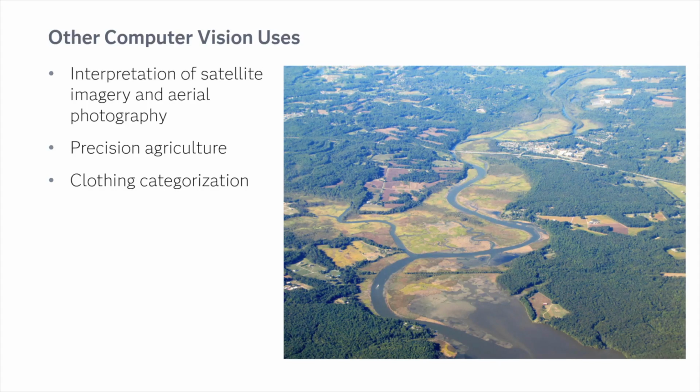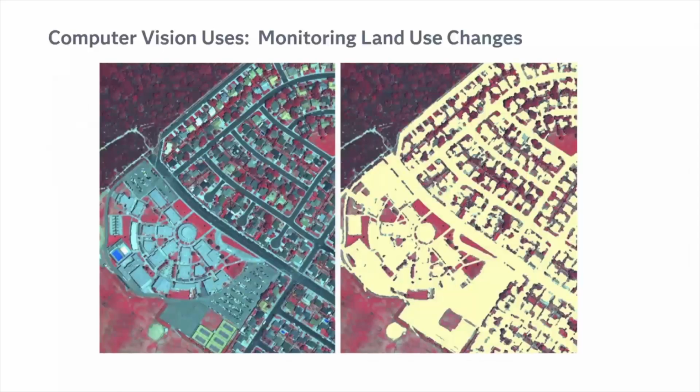So you might be looking at clothing to see, is it a gown? Is it a hat? Monitoring land use changes over time, you can do this. This is a big issue in Maryland where we have too much impermeable surface in the Bay watershed, allowing nutrients to quickly run into the bay and create dead zones. So land use is a big thing also for planning, for city planners.